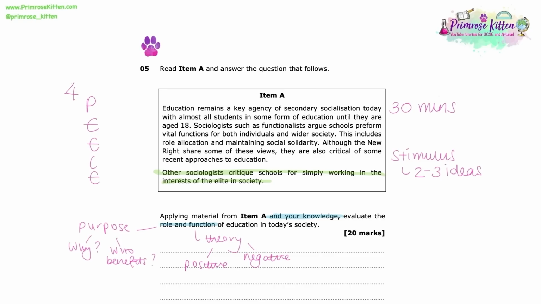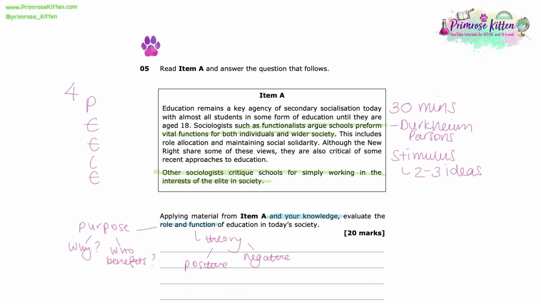And if we have a look at the item then, you've got a sentence there that says sociologists such as functionalists argue schools perform vital functions for both individuals and wider society. So in the exam, we should be highlighting a sentence like that and then thinking about all the different sociologists within functionalist theory who would agree with that, that we can expand upon. So you should be thinking about Durkheim, going all the way back to the organic analogy, and then including some ideas with Parsons, role allocation, and how school helps to bridge that gap between primary socialisation and secondary socialisation.